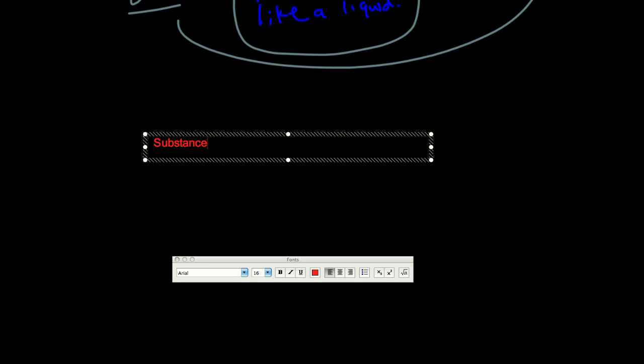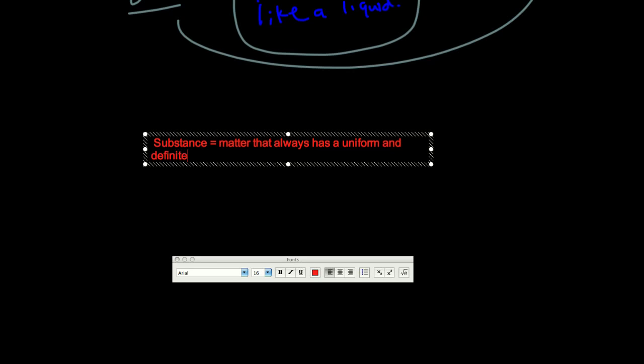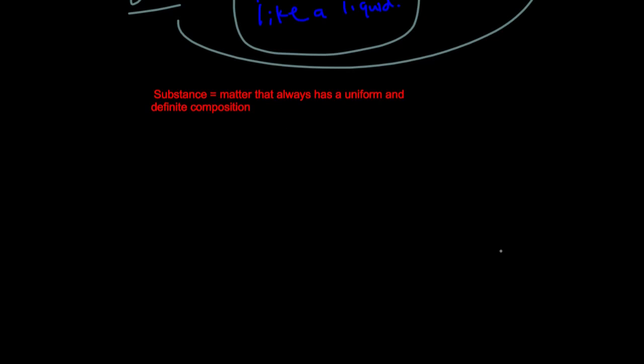We're going to say a substance is matter that always has a uniform and definite composition. What I mean by that is, at any given moment, it's always going to be one specific thing. It always has a uniform and definite composition. It's always going to be made up of the same particles.